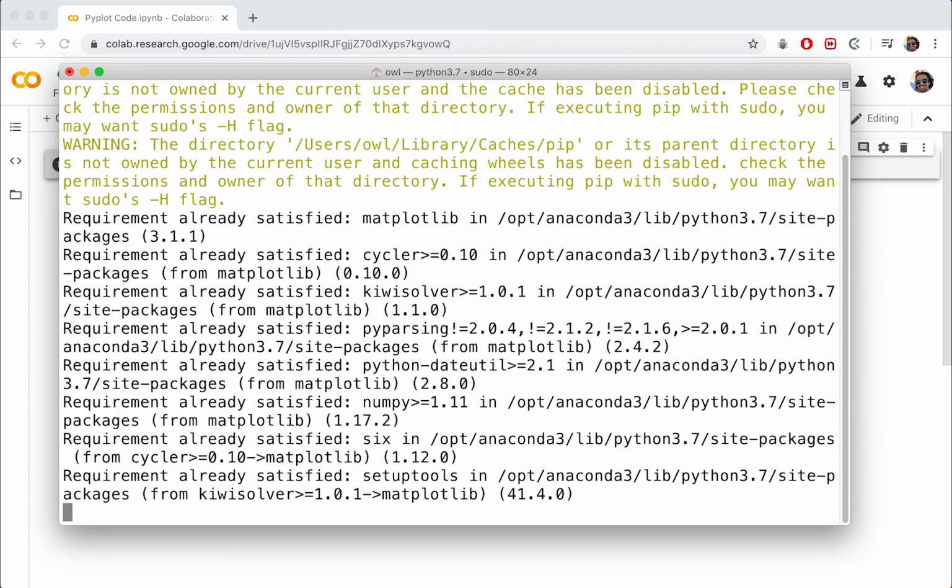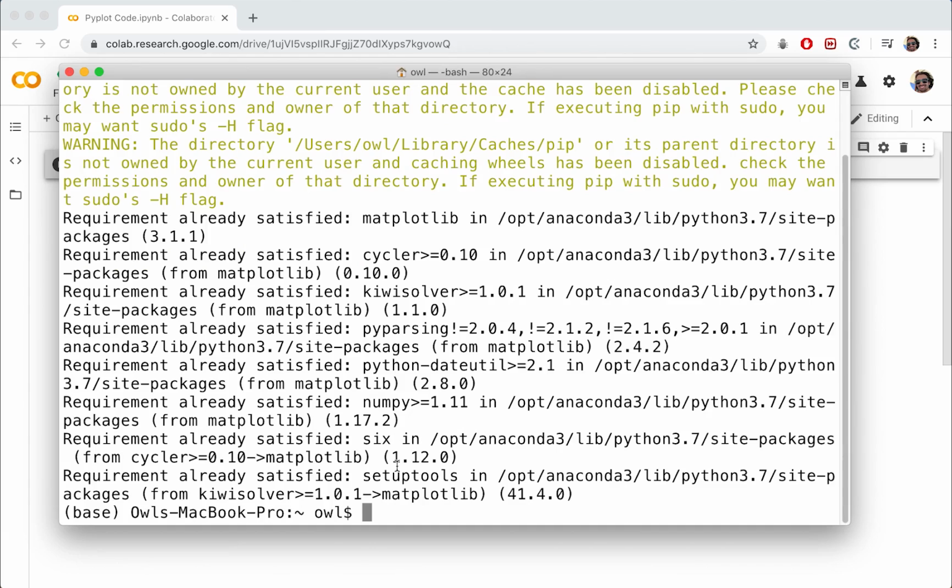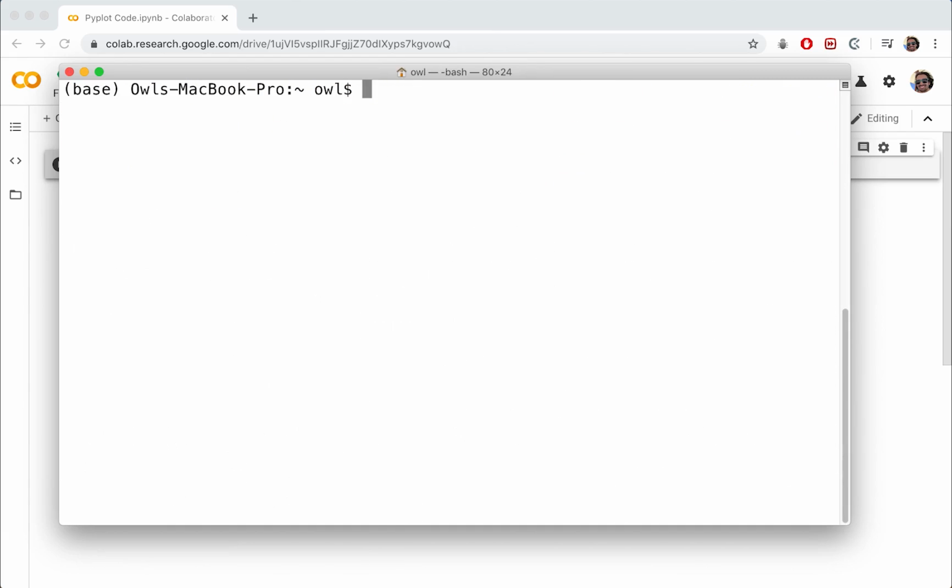If you're running Windows, you'll basically do the same command, just minus the sudo, because all sudo does is give administrative privileges. So Windows users, again, running command prompt as an administrator, it will just be pip install matplotlib, like so. Okay, so that will give you access to the whole matplotlib library, including Pyplot.